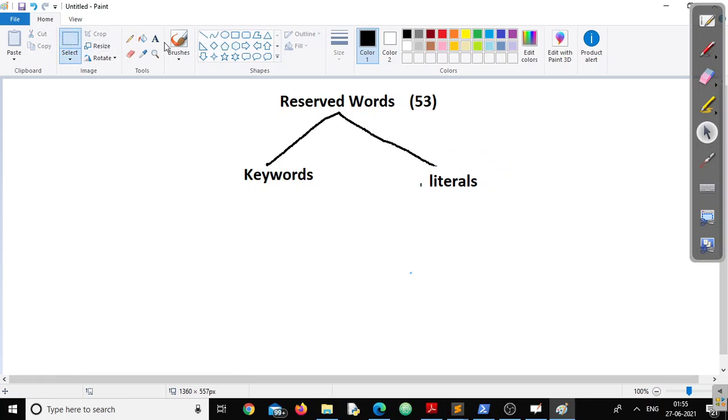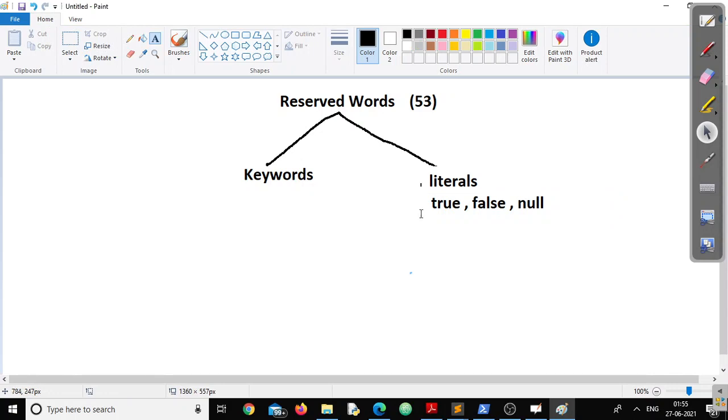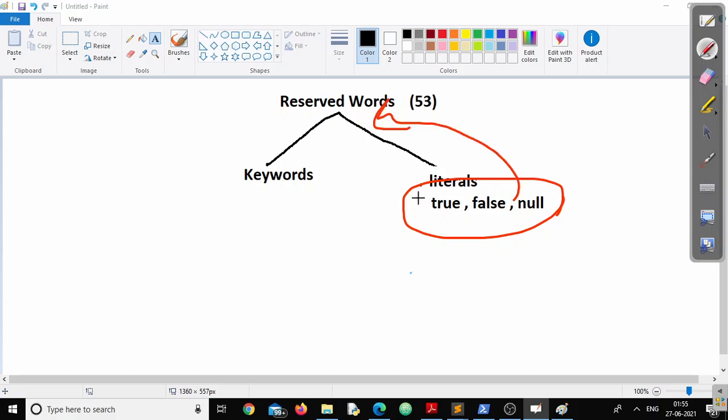In Java, there are 3 predefined constants. One is true, second one is false, and the third one is null. Remember, there are three predefined literals defined in Java, and those three predefined words also fall in the category of reserved words. Clear? Okay.